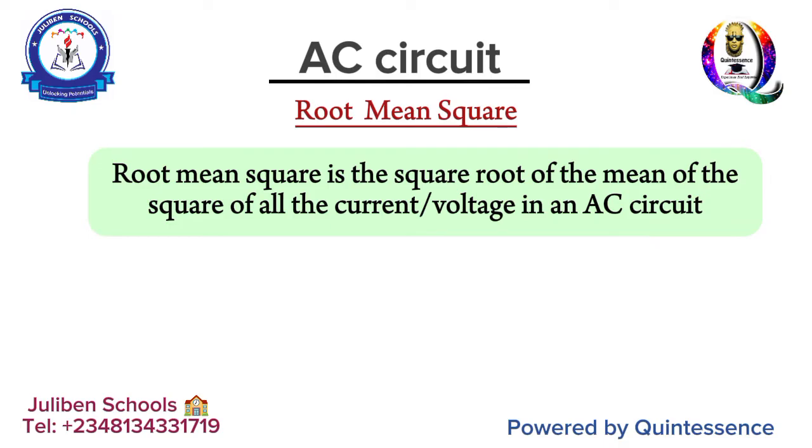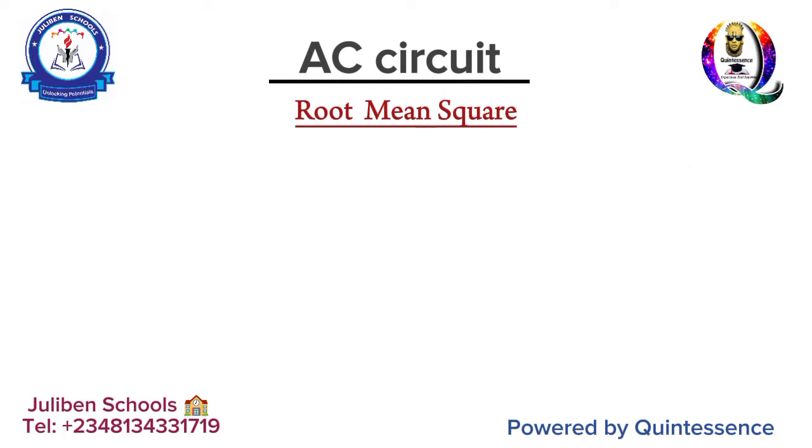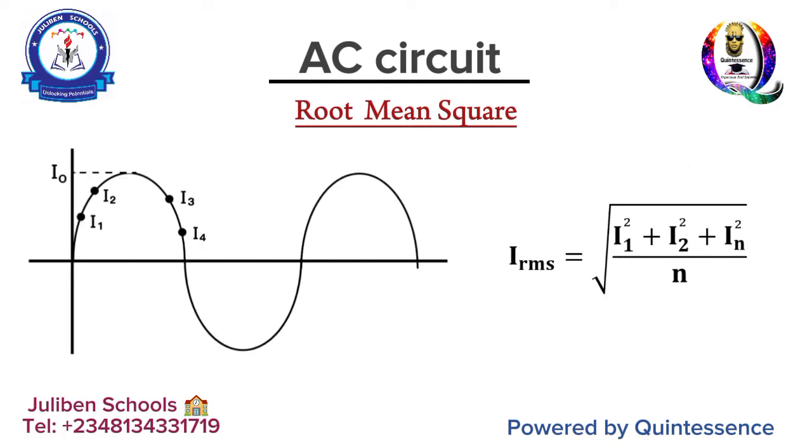So when you talk about root mean square, this does not actually mean the maximum value of current or the maximum value of voltage. That's a misconception. A lot of people mistake root mean square of current and voltage to be their peak. No, hell no. It is simply the average.